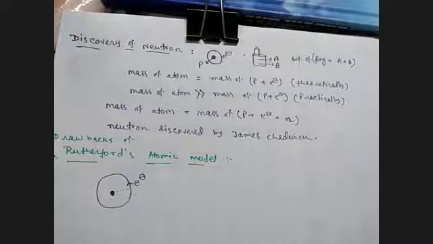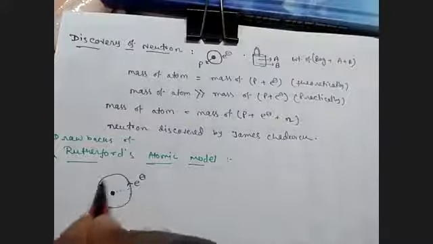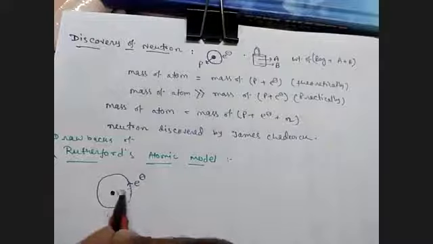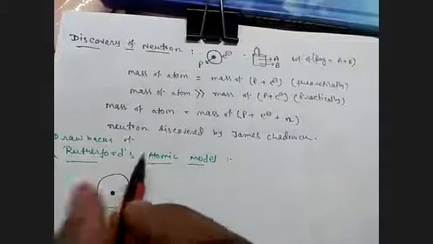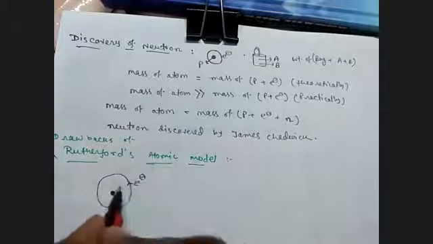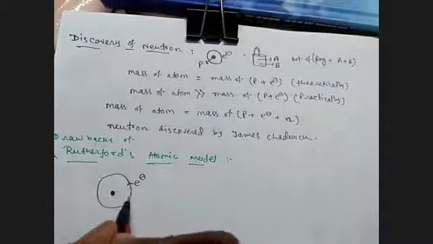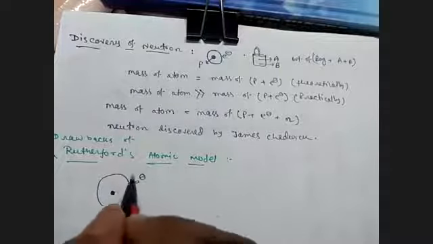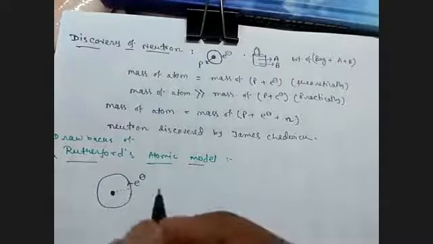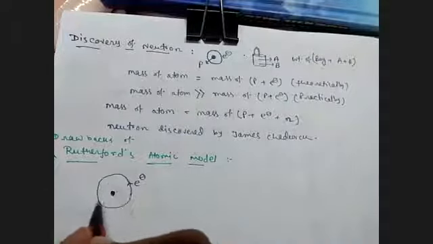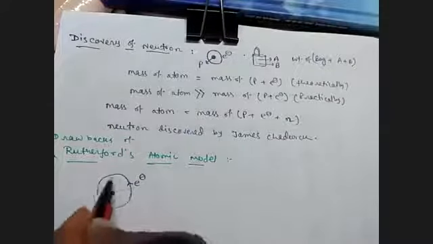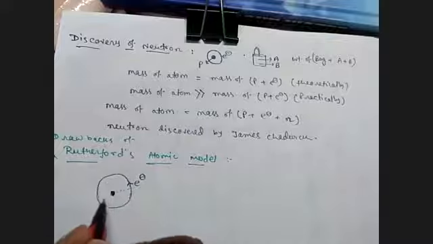But we know that when any charged particle rotates, revolves or moves, it releases its energy. From the electrodynamic concept, we know that if any charged particle rotates or revolves, it releases its internal energy in the form of wave energy. So it was expected that the electron will also lose its energy. Now, if the electron loses energy, then its velocity will decrease.